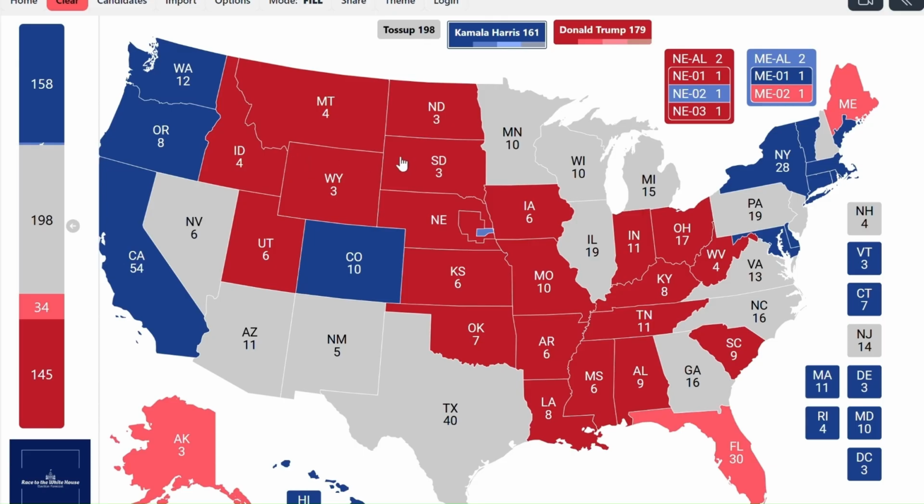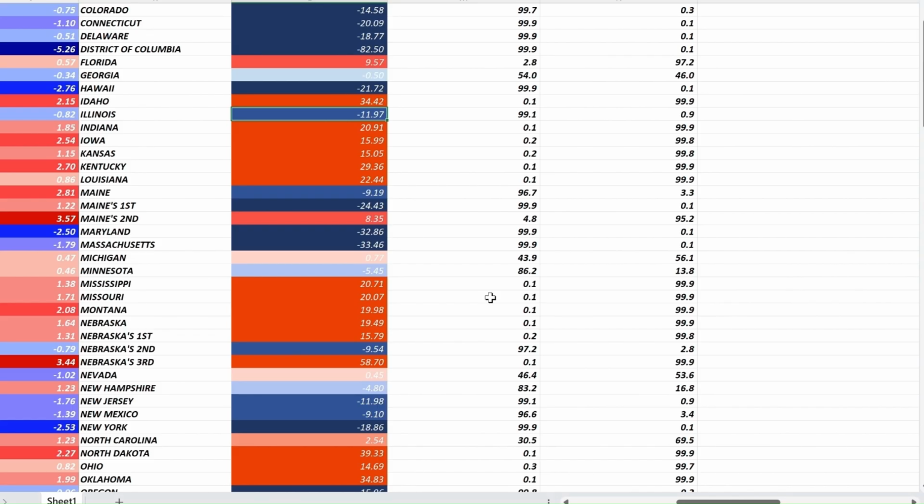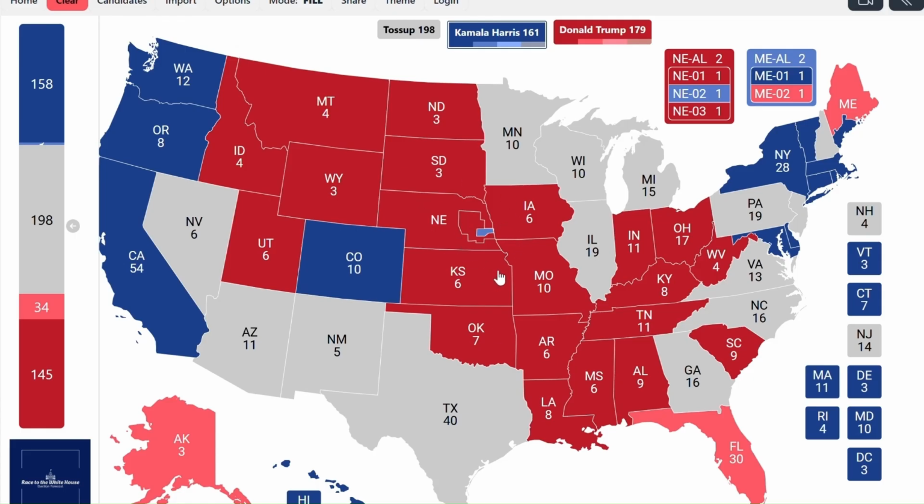We expect it to continue its trend as the educational gap widens in the country, and so the projected margin down here will be Kamala Harris plus 9.54. Again, if Trump were to win the city of Omaha, I'd expect him to win in a very big way, probably winning the popular vote by 3 or 4 points and the Electoral College by a big margin.